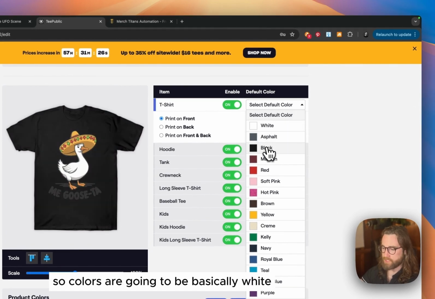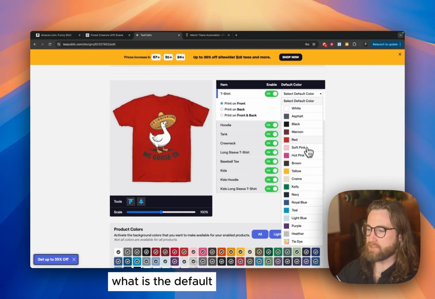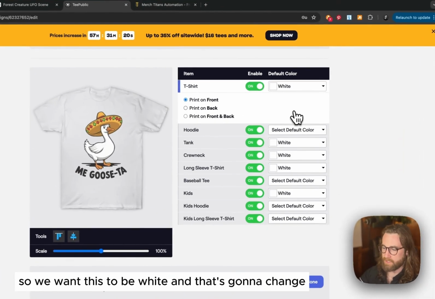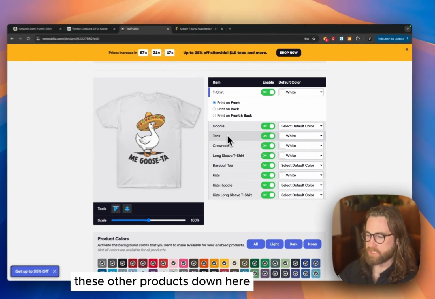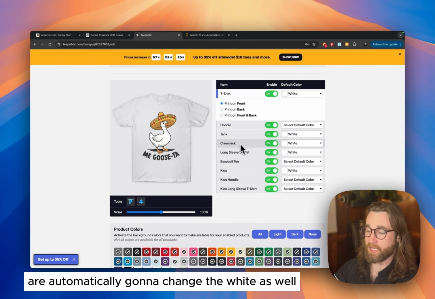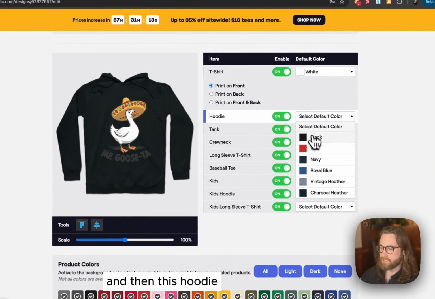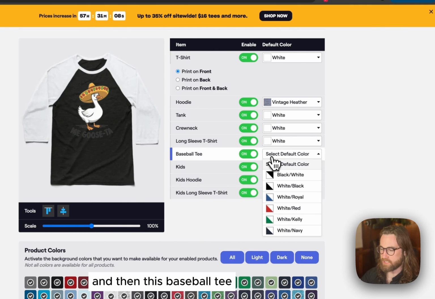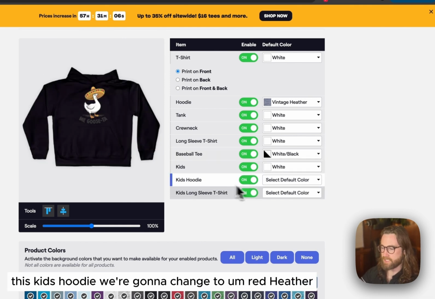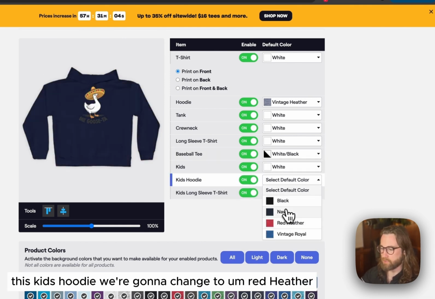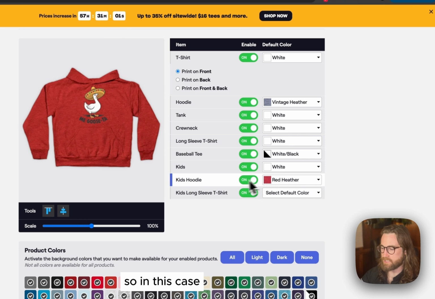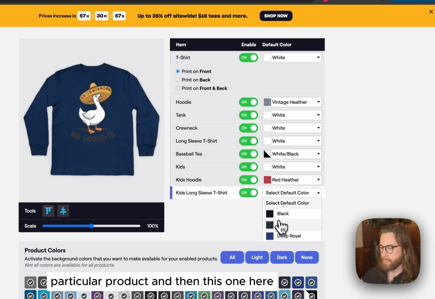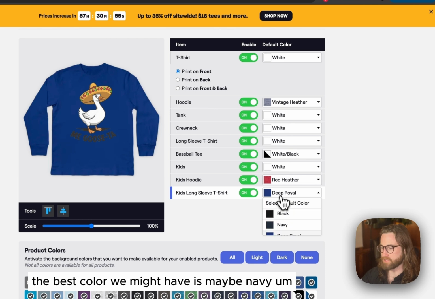So colors are going to be basically what is the default color that someone sees when they land on this product. So we want this to be white, and that's going to change these other products down here, like the tank top and the crew neck are automatically going to change to white as well. And then this hoodie, we're going to change this to vintage heather. And then this baseball tee, we're going to change to white and black. This kid's hoodie, we're going to change to red heather. So in this case, that's the best color that we have for that particular product. And then this one here, the best color we might have is maybe navy.